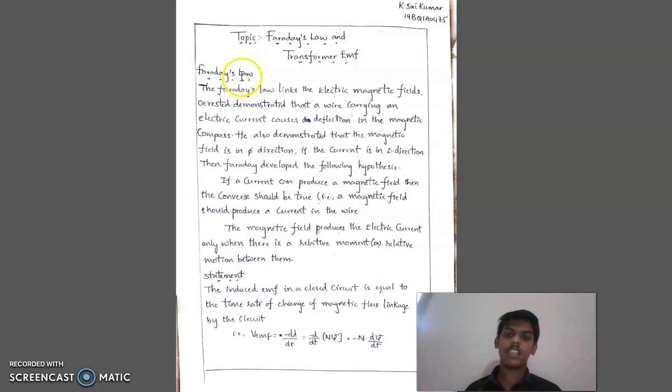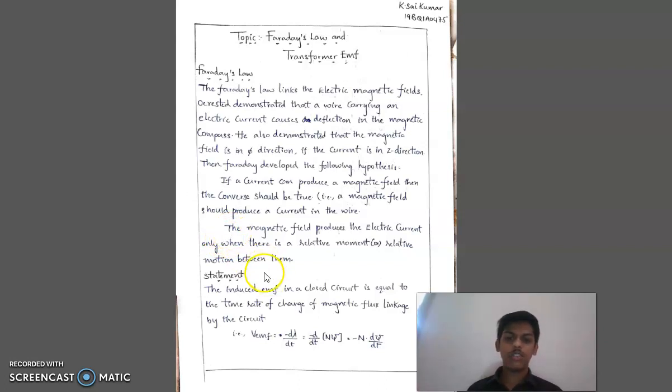Now let me deal with Faraday's law and transformer EMF. Faraday's law links the electric and magnetic fields. One of the scientists, Oersted, demonstrated that a wire carrying an electric current causes a deflection in a magnetic compass. He also demonstrated that if the current is in the z direction, the magnetic field will be in the phi direction. Now Faraday developed the following hypothesis: if a current can produce a magnetic field, then the converse should be true. That is, the magnetic field produces an electric current only when there is relative motion between them.